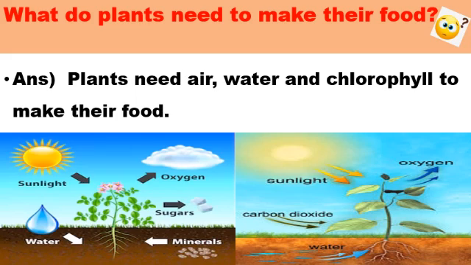Plants need air, water, and chlorophyll in the presence of sunlight to make their own food.